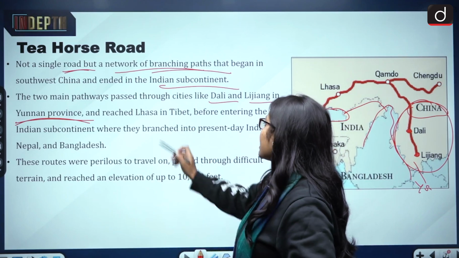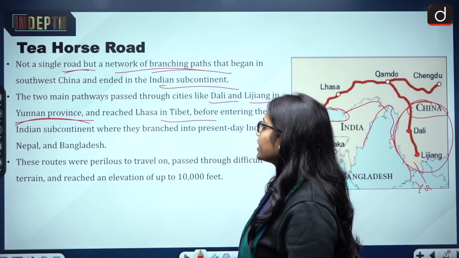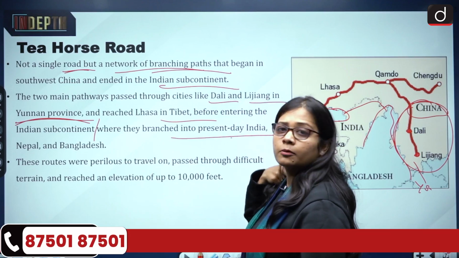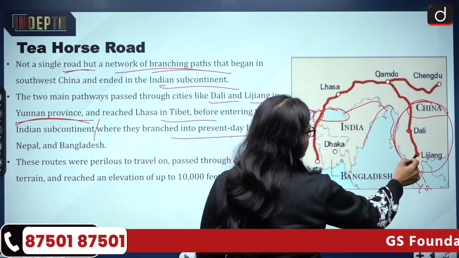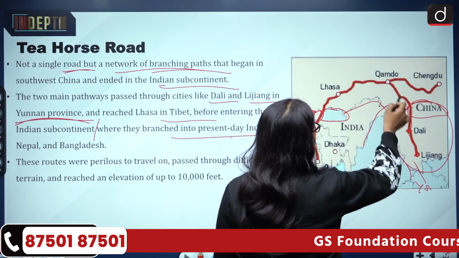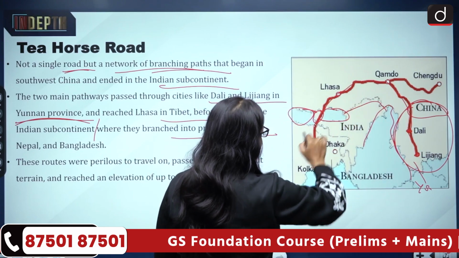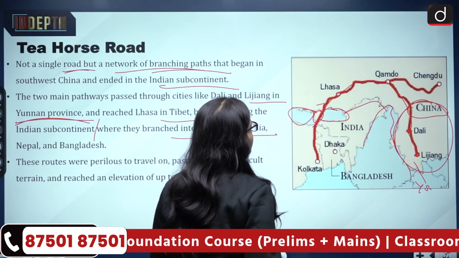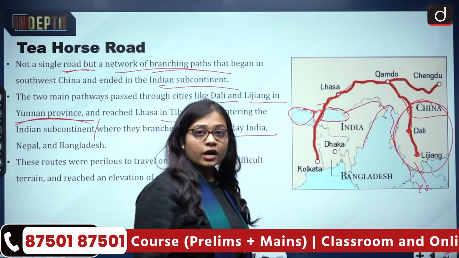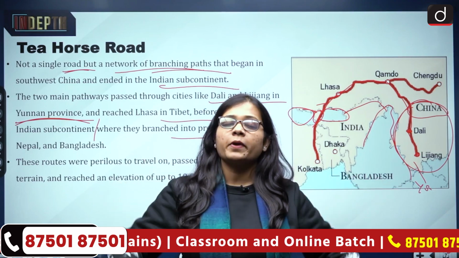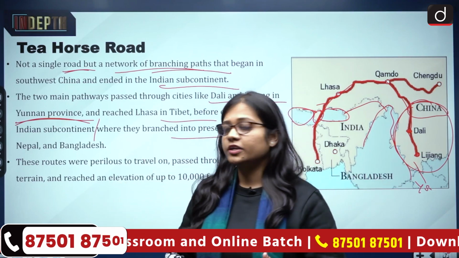They reached Lhasa in Tibet before entering the Indian subcontinent, where they branched into present-day India, Nepal and Bangladesh. Now see, from Lijiang it reached Dali, then Kamdo, then Lhasa in Tibet, and then entered India, also passing on to Nepal, Bangladesh, Bhutan. So through one route, the branches also expanded into other countries.